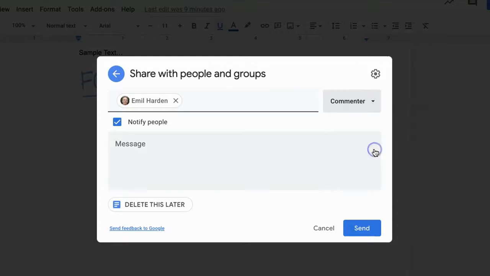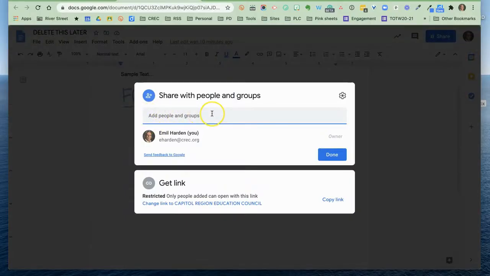Or maybe they can be a commenter. I want them to look at it and leave me comments and suggestions about ways to improve it, but I don't want them to change the original text. I can type a message to them and let them know all of these things. Hey, I'm sharing this with you. I would love your feedback, particularly on the part about formatting text. And I could send.